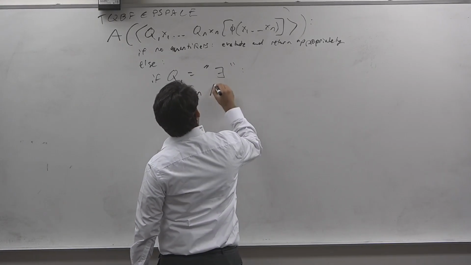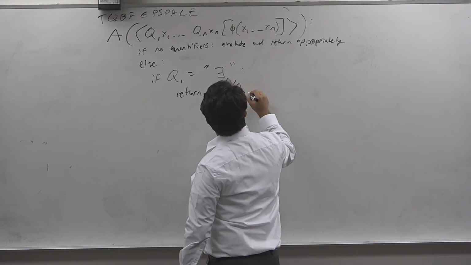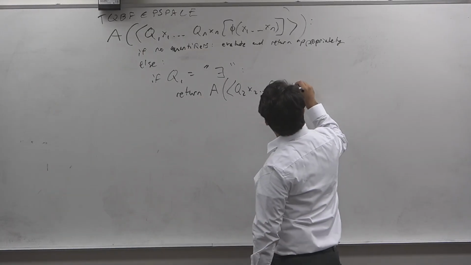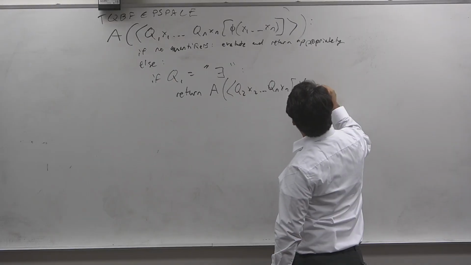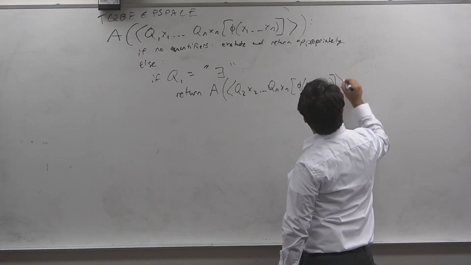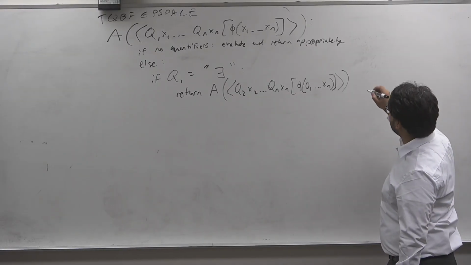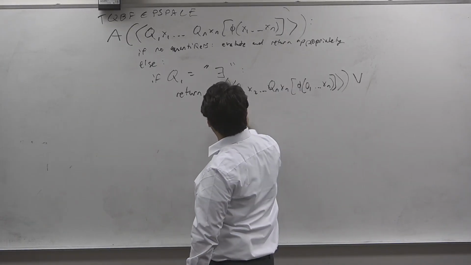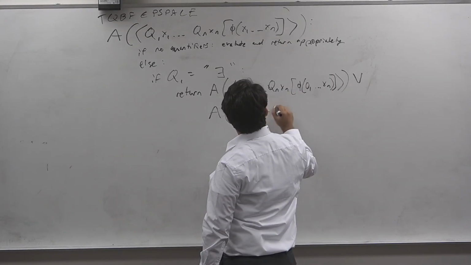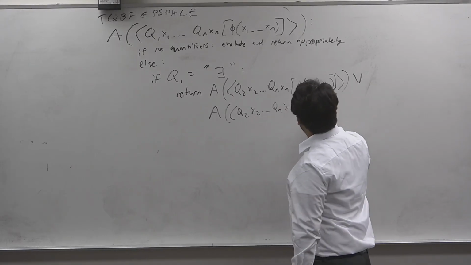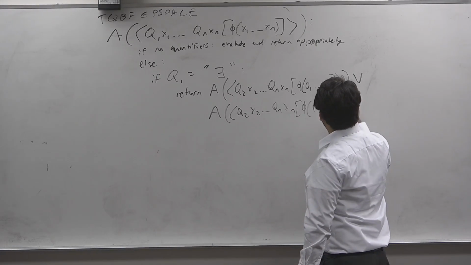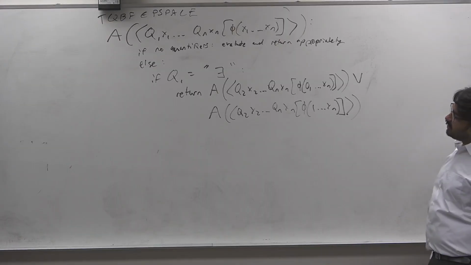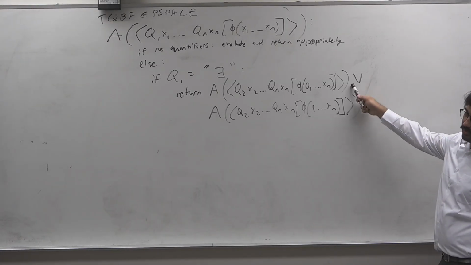Return A on input Q2 x2 through Qn xn, phi of 0, x2 through xn, or A on Q2 x2 through Qn xn, phi of 1, x2 through xn. If an x exists, one of these recursive calls will return true.